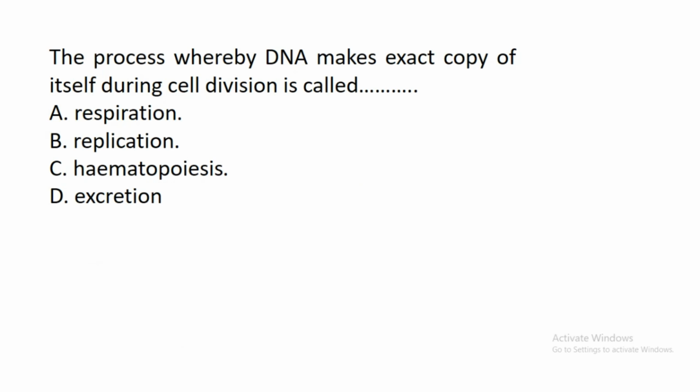In the first question, the process whereby DNA makes an exact copy of itself during cell division is called dash. A. Respiration, B. Replication, C. Hematopoiesis, D. Excretion. The correct answer is B. Replication. Replication is the process used by a DNA molecule to make an exact copy of itself when a cell is dividing. DNA means deoxyribonucleic acid, a nucleic acid that contains the genes of an organism.